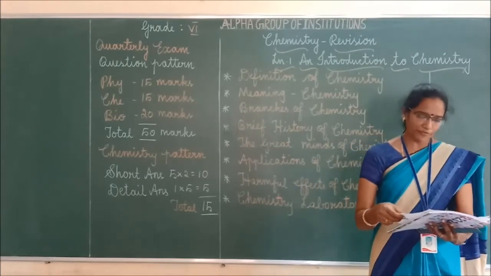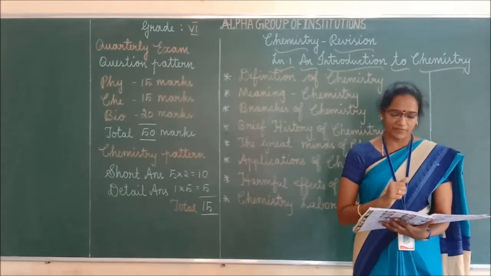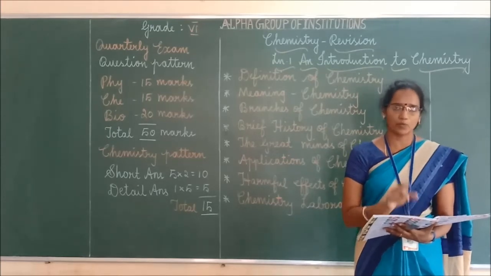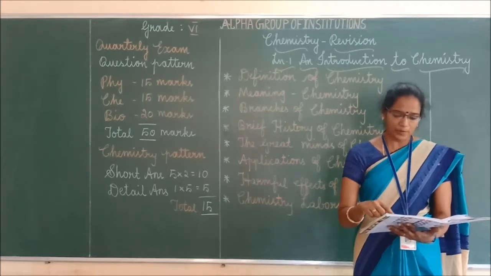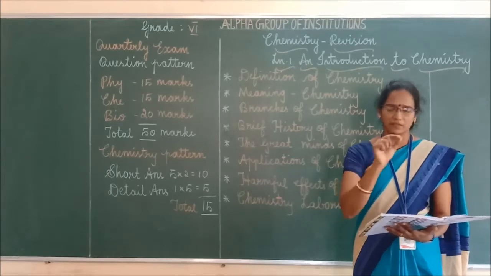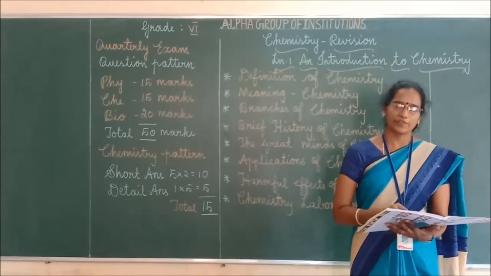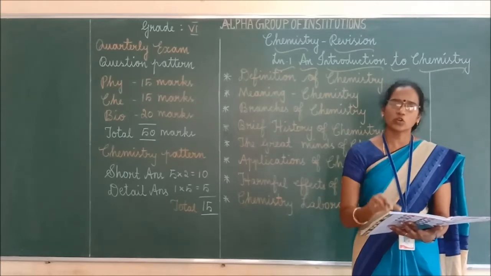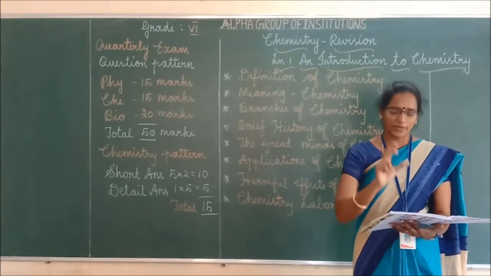Okay, children. In page number 4, the ancient period up to 350 AD is given. Totally 3 points are given, so minimum 2 points you have to write for this question, the first point as well as the second point fully. Next, come to the alchemical period. During the alchemical period, people were looking for methods for finding cheaper ways of making gold. Those points you have to mention, right, children? This is enough for the alchemical period.